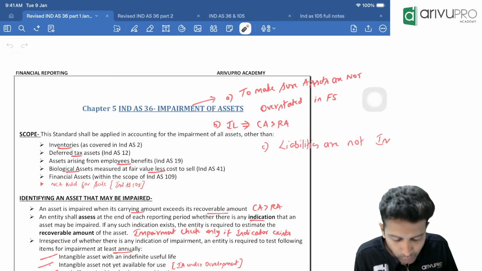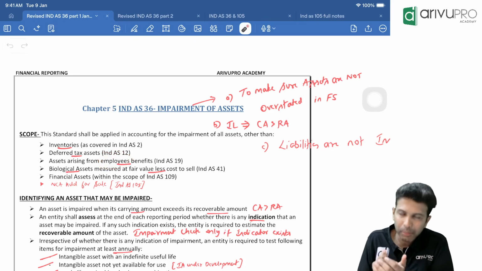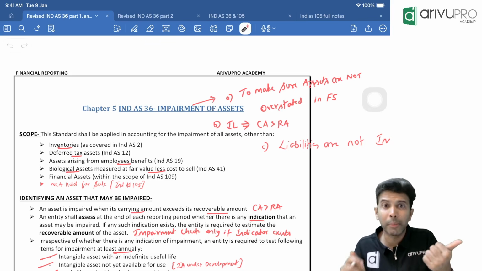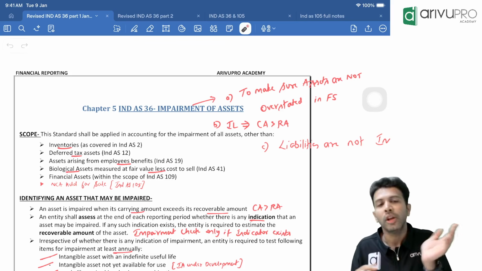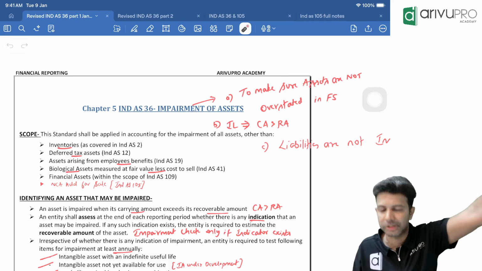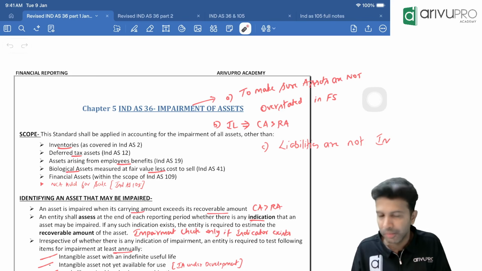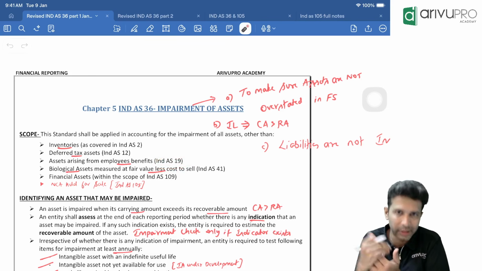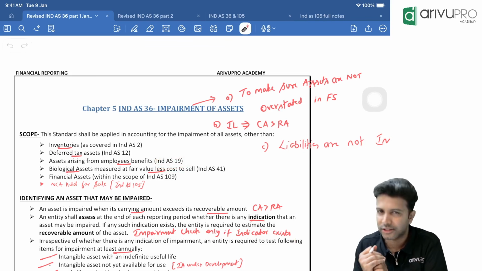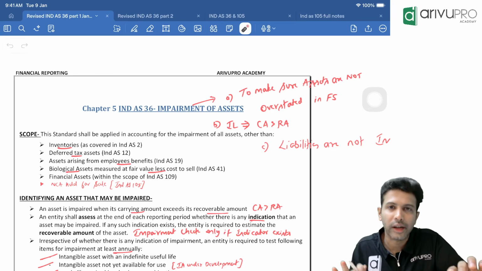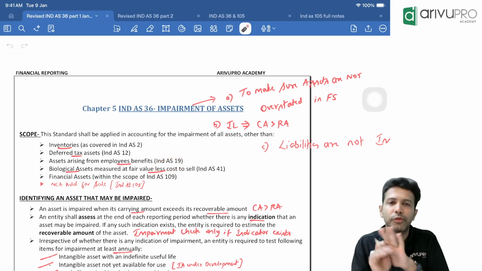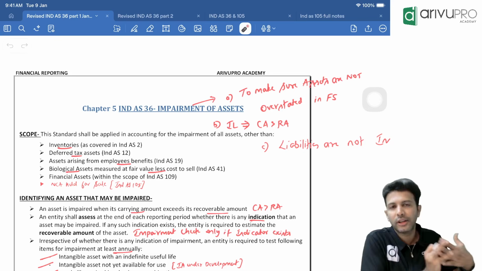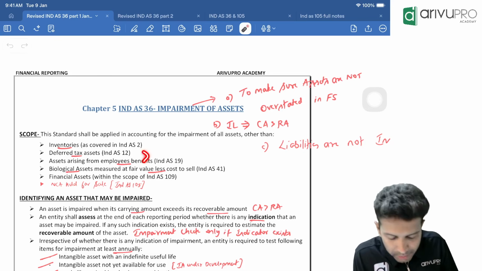That is one. And if you have any employee benefit assets, there are some assets which arise due to employee benefits. We call those plan assets. If you remember AS 15, we have worked out problems there. AS 15 was newly introduced into the Inter syllabus. If you have not studied it and are not aware of it, no problem. We'll study the same in Ind AS 19. There are some assets which come due to your employee benefits, broadly known as plan assets, right? Such assets are also not accounted as per Ind AS 36 because Ind AS 19 gives a full comprehensive treatment for it. Since one standard is giving a clear treatment, Ind AS 36 has taken a back seat. So Ind AS 36 is not applicable for this asset.